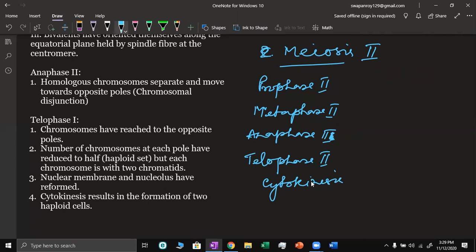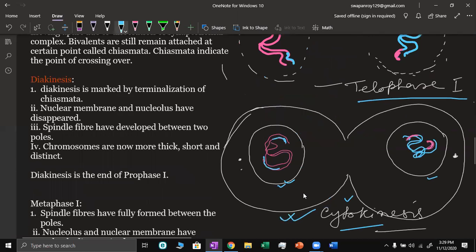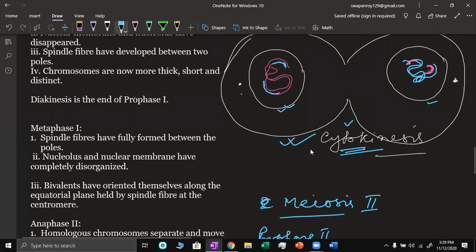Cytokinesis has taken place after the first division also. All right. From the first meiosis to the second meiosis, there is no DNA synthesis.